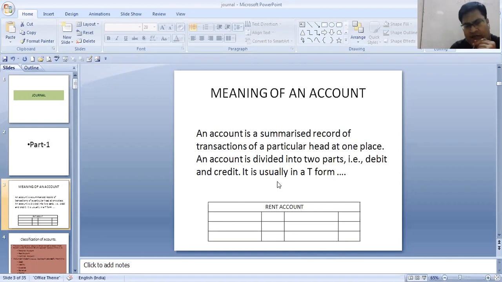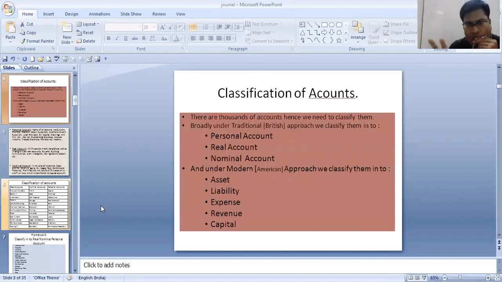Like this, there are thousands of accounts, and in these thousands of accounts, we have to make a broad classification of these accounts. To make this broad classification, we have divided them into two different approaches. One approach is called the traditional approach, and the other approach is called the modern approach. The traditional approach has personal account, real account, and nominal account. Whereas in the modern approach, we will divide the accounts into assets, liabilities, expenses, revenue, capital.